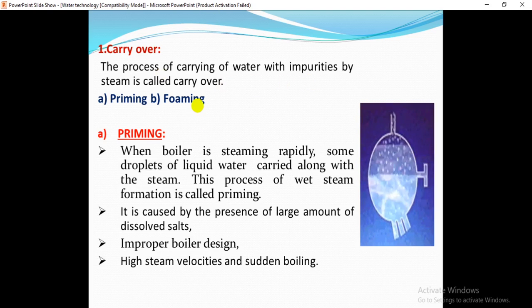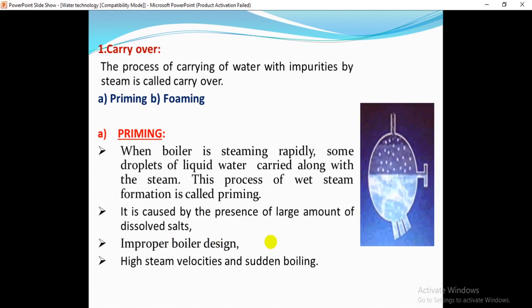Carryover is of two types: the first one is priming and the second one is foaming. What is meant by priming? When the boiler is steaming rapidly, some droplets of liquid water are carried along with the steam. This process of wet steam formation is called priming.